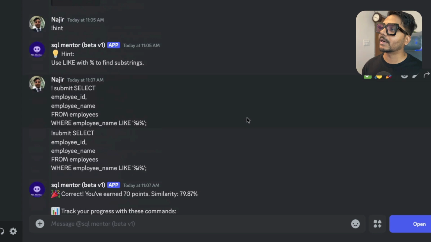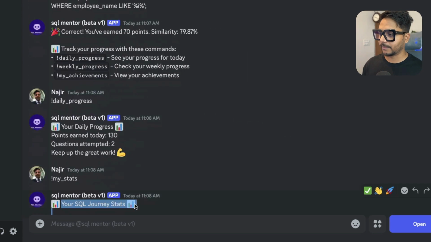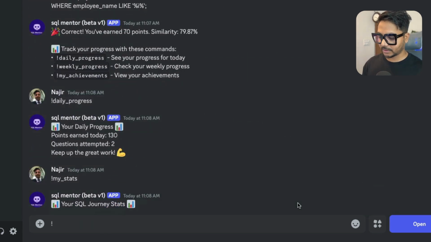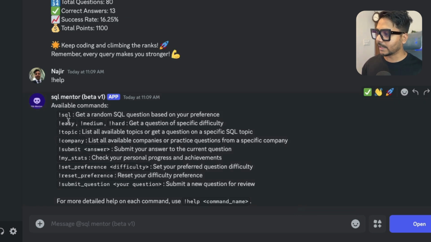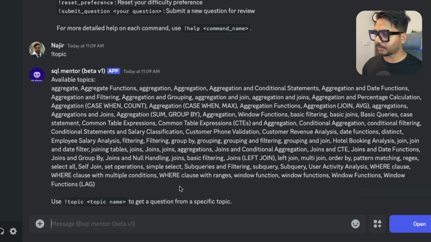Now let's go ahead and maybe solve the questions by company, or maybe let's set preferences. Let's type help to again see all the commands. I also don't remember the commands. So again, you have easy, medium, hard. Let's maybe try one of the medium ones if you want, but I think we will see the list of available topics that we have. So I can just type exclamation sign topic. It's going to give me the list of available topics. So let's see. If you see, a lot of topics are there.